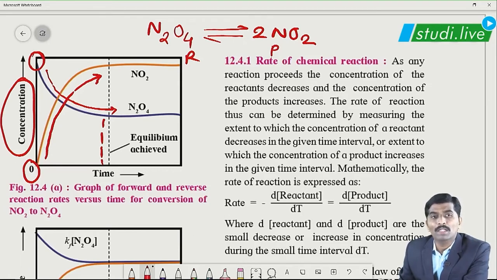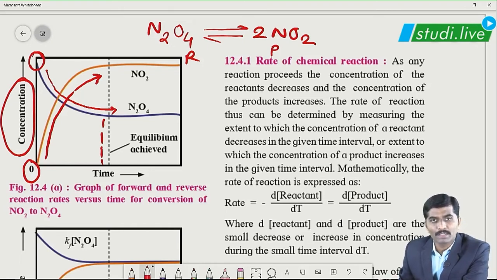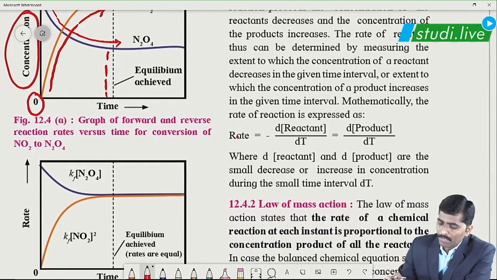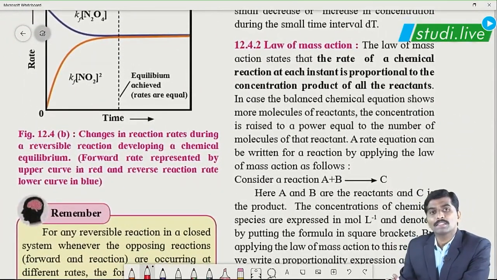Correct? Chemical equilibrium. The quantity or concentration of both reactants and products have become constant. Correct? So after this equilibrium, now the most important concept of this chapter we are going to study, that is rate of a reaction.